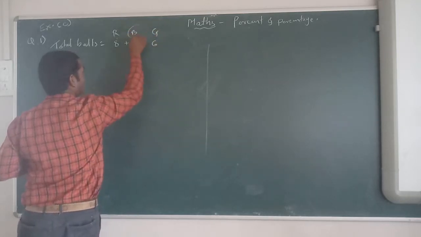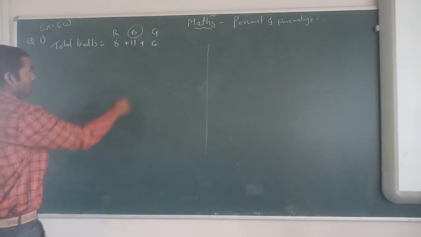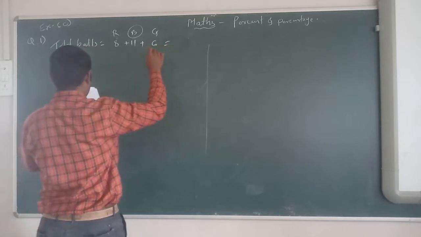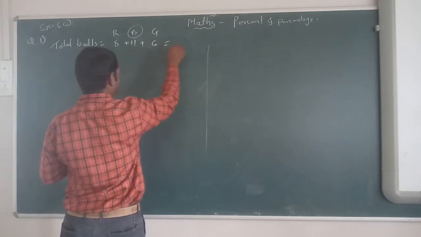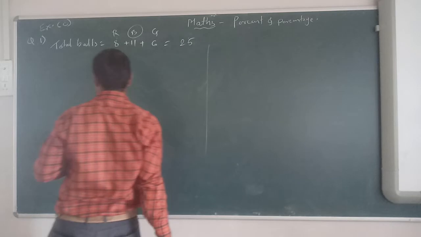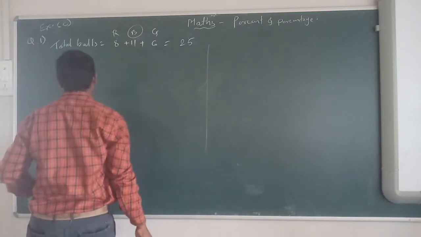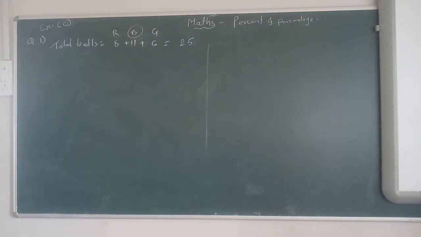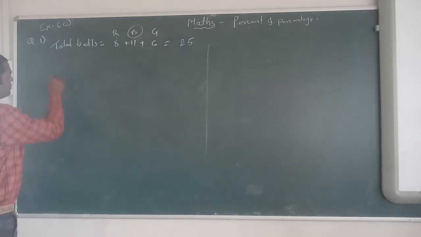Then the total will be 8 plus 11 plus 6, 25. Total 25 balls. We have to find the percentage of blue balls.